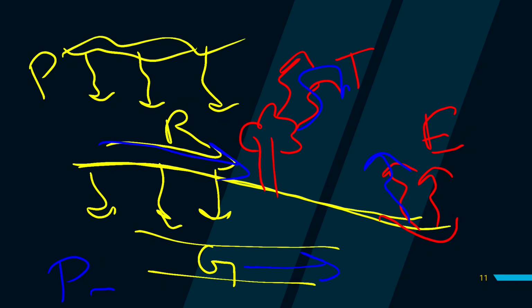So P minus R minus G minus E minus T is equal to nothing but the net storage.